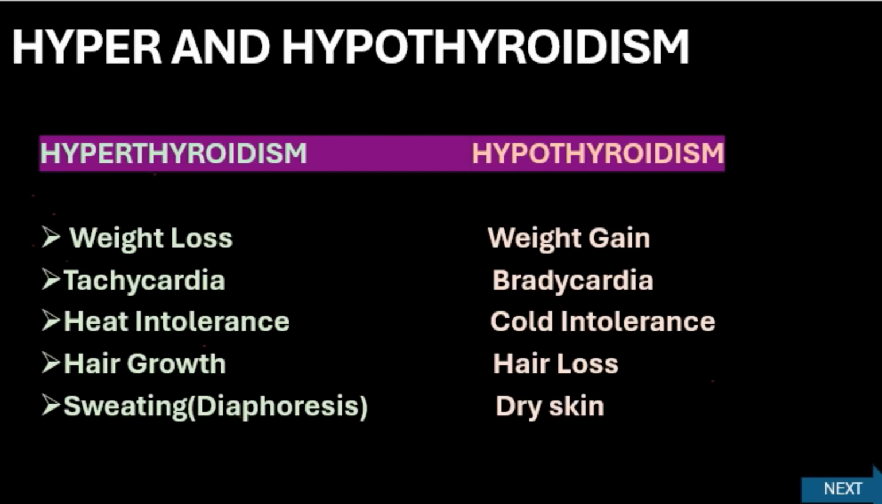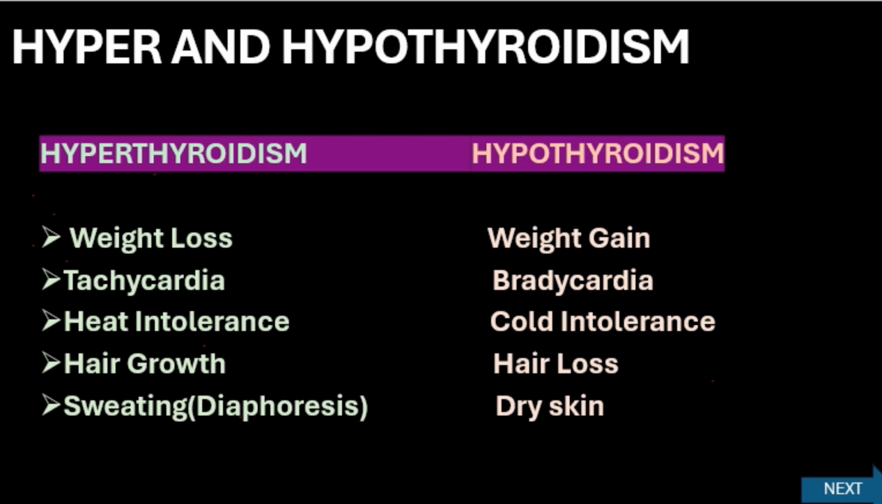Here also in a similar way you have to identify hyperthyroidism and hypothyroidism with compare and contrast characteristics. Similarly, you have done it for hyperpituitarism Cushing's and hypopituitarism Addison's. The same way you have to do and remember all these tables for your exam.